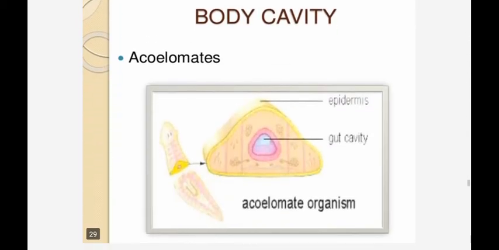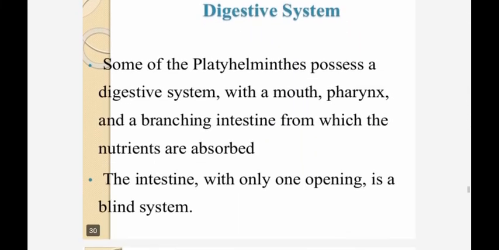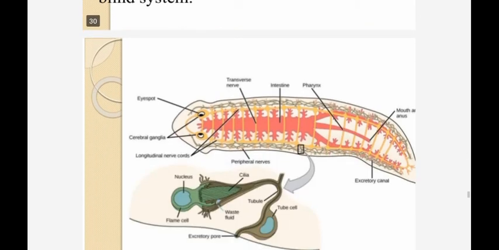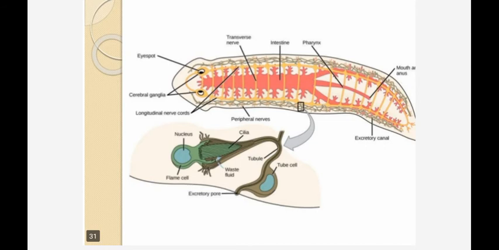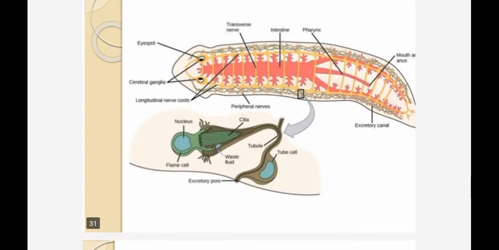Body cavity, as I already told you, all are acoelomates. In some of them the digestive system goes up to the intestine. Anus is absent. Okay, this is the structure of a flame cell.